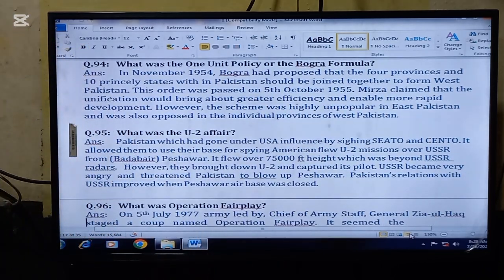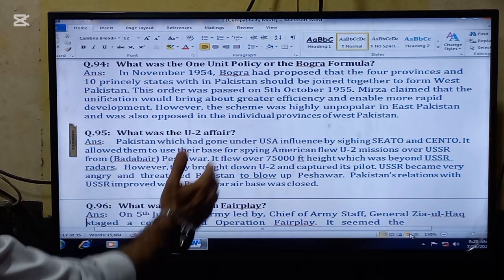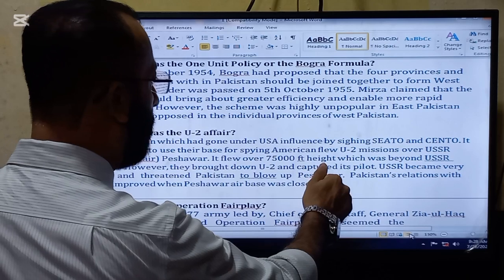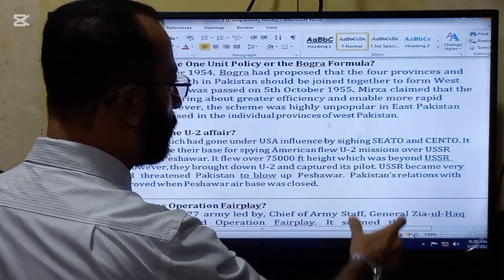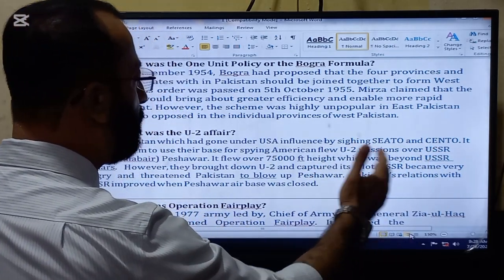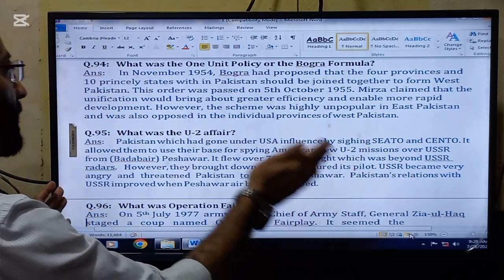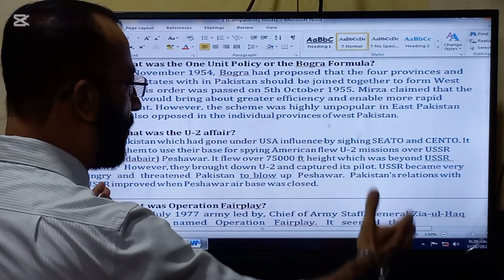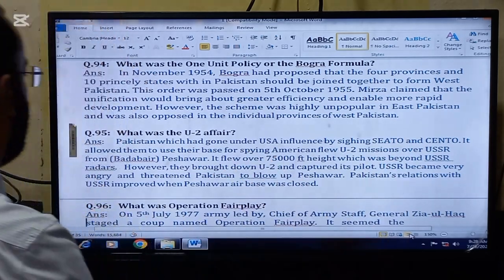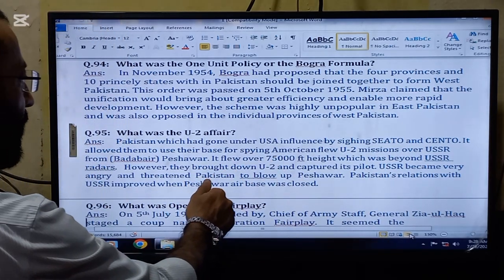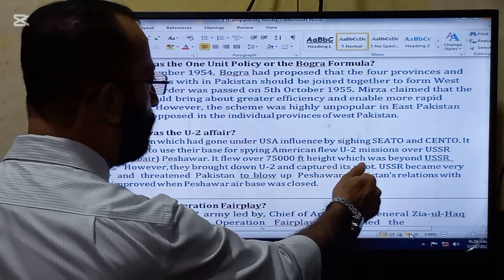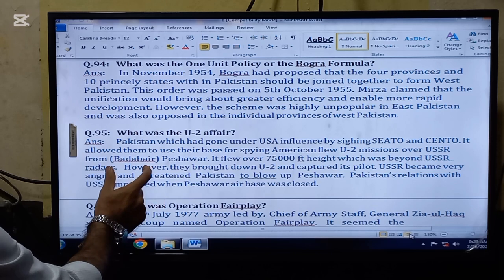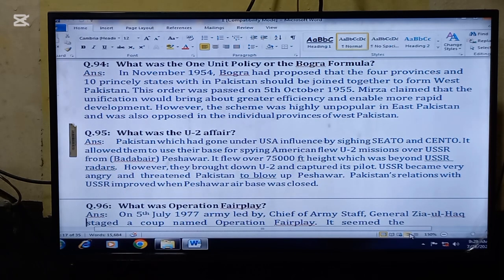The next important question for today is, what was the U2 affair? Pakistan, which had gone under USA influence by signing SEATO and CENTO. So these were the agreements which Pakistan had signed, and these were against the Russian bloc. So Pakistan went under the influence of the USA by signing these treaties. It allowed them to use their base for spying. Americans flew U2 missions over USSR from Badaber. Badaber is an area in Peshawar city.